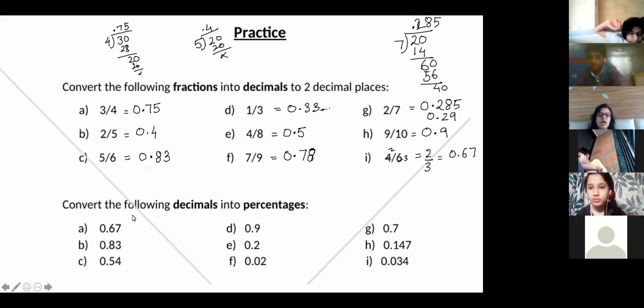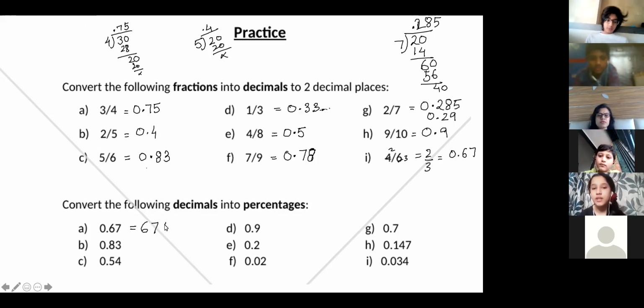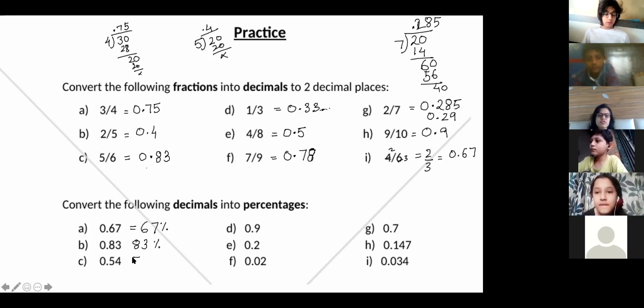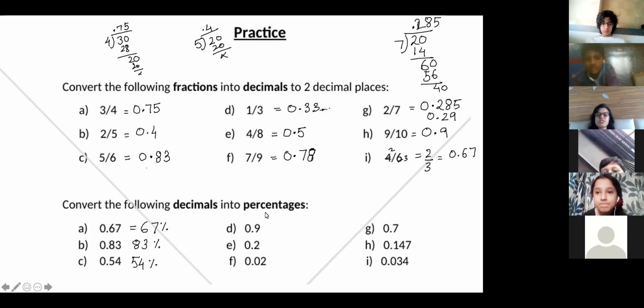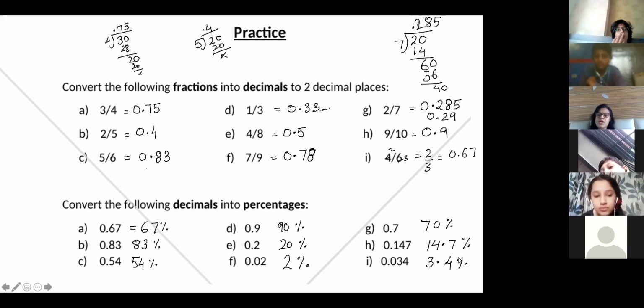Okay, now convert the following decimals to percentage. How will you convert? You just have to multiply by 100. 67%, 83%, 54%, 90%. 0.9 into 100 is 90%. 20%, 2%, 70%, 14.7%, 3.4%.